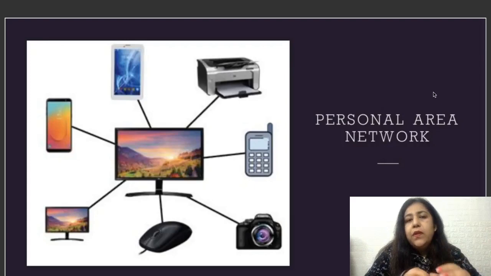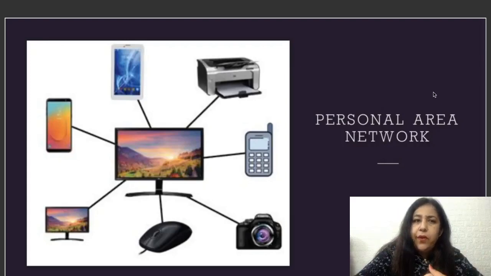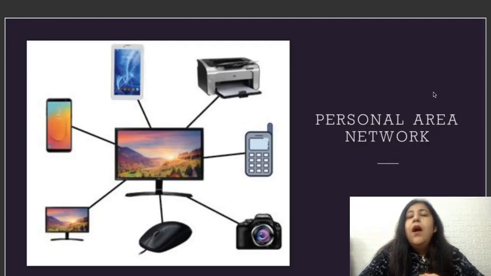Now, if we don't go into this whole big thing, just take a small example. I clicked some pictures. I went with my friends for a party, I clicked some pictures, and now I want to transfer those pictures to one of my friend's phones. Now, you would say, ma'am, we'll WhatsApp it, we'll Telegram it, right? If you're doing it through WhatsApp, it's not a personal area network because you're using internet in that.